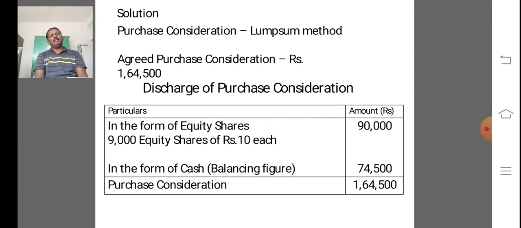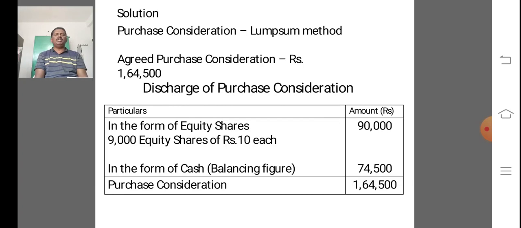And net assets method, under this method the purchase consideration is calculated as follows. Total assets taken over at an agreed value of purchasing company less total value of liabilities taken over at an agreed value by the purchasing company, or simply, purchase consideration is equal to total value of assets taken over minus total liabilities taken over by the purchasing company.